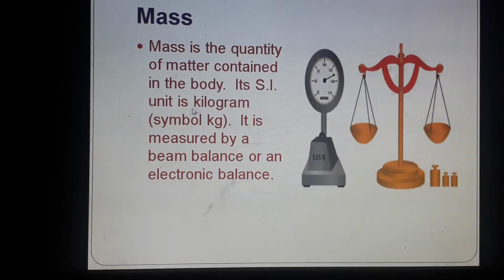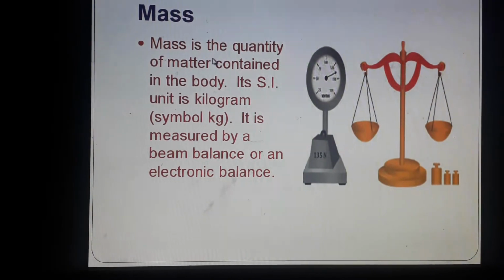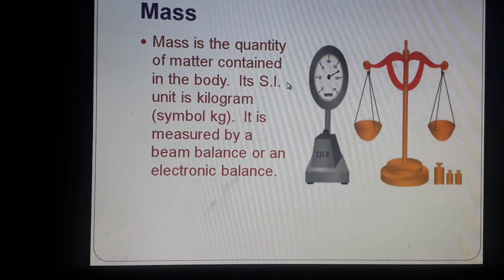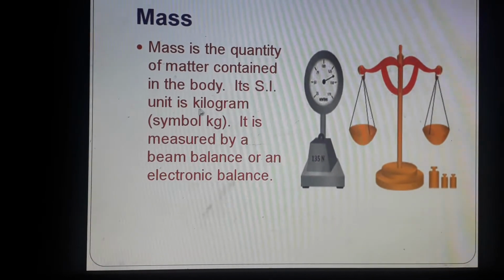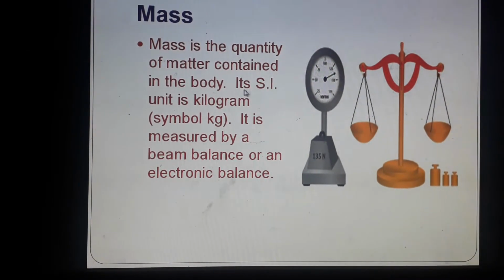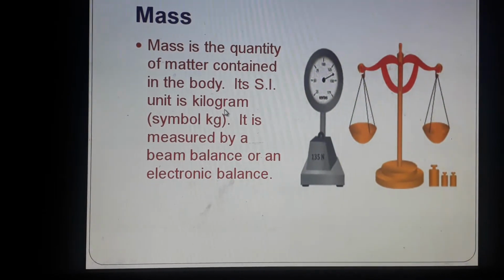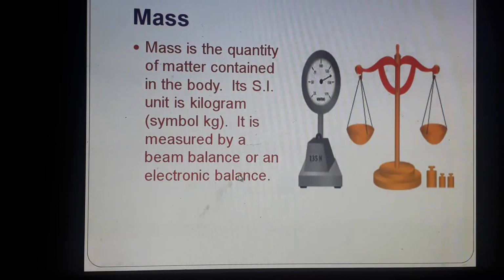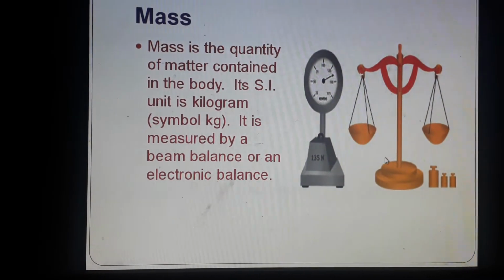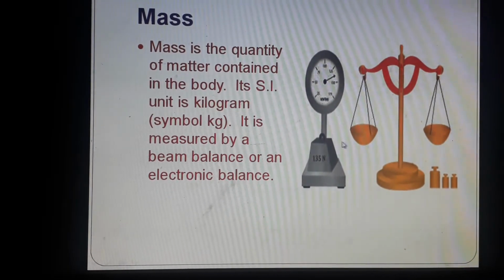Its SI unit is kilogram. So what was the SI unit? That is standard international unit. So what is the SI unit of length? It was meter. And here the SI unit of mass is kilogram. It is measured by a beam balance or an electronic balance. So you can use a beam balance or you can use an electronic balance to find the measurement.